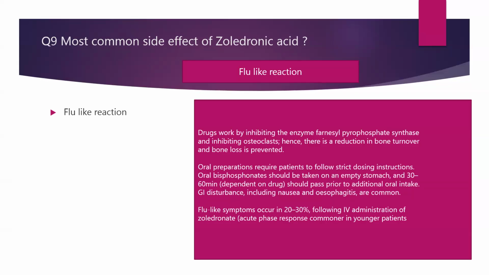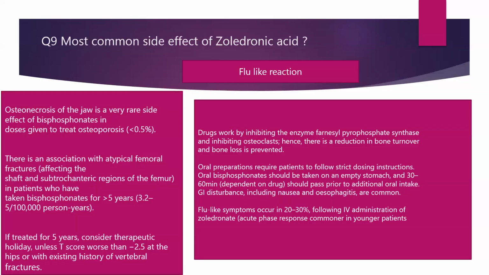Flu-like symptoms occur in 20 to 30% of patients following IV administration of zoledronic acid, as was the answer in the scenario. And this is basically an acute phase response. So that is the commonest side effect of zoledronic acid. Rarely, we can have osteonecrosis of the jaw. Also, there is association of atypical femoral fractures. Again, incidence is very low. Especially, it can happen if the treatment is extended beyond 5 years. Then, if treated for 5 years, consider therapeutic holiday. That is what is recommended for the bisphosphonates, unless T score is worse than minus 2.5 at the end, at the hips, or with the existing history of vertebral fractures.